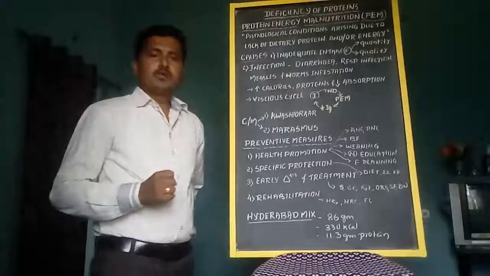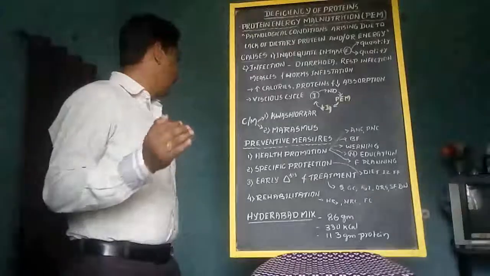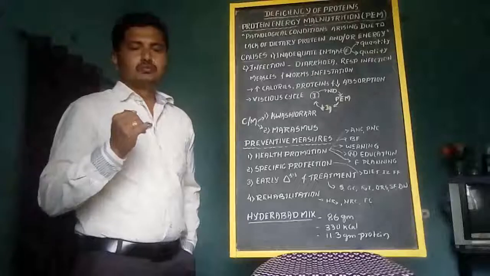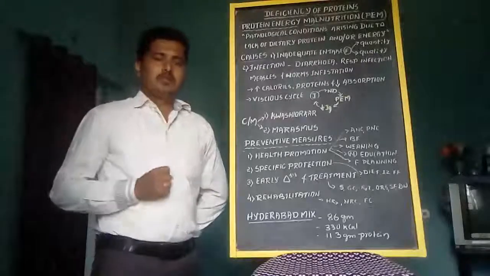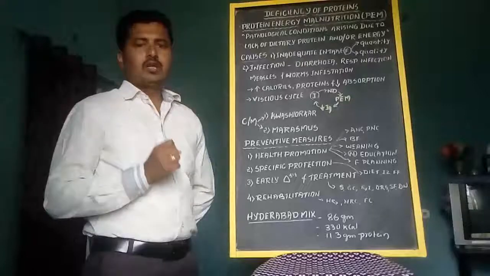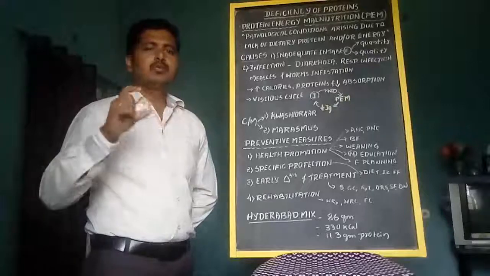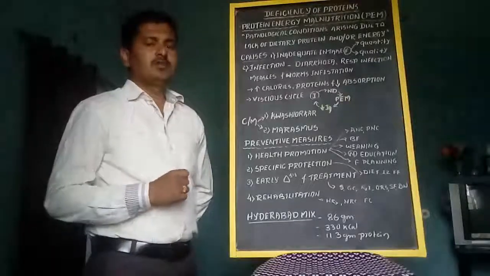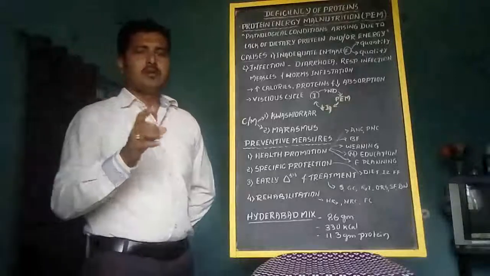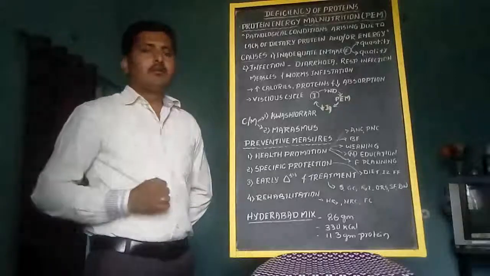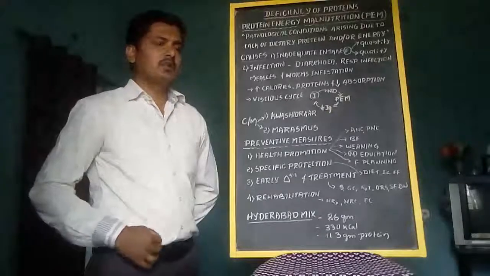Regarding this protein energy malnutrition, it more commonly occurs in the age period of 1 to 5 years, that means preschool children, and on an average 43 to 44% of children are suffering with a severe protein energy malnutrition, and 8 to 9% of children are suffering from mild to moderate protein energy malnutrition.